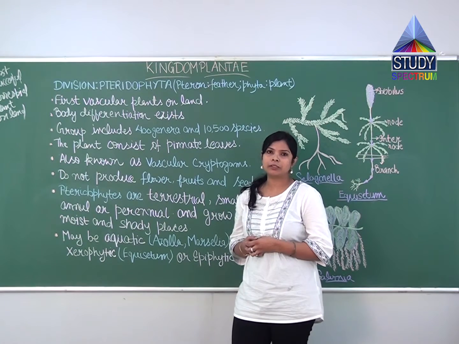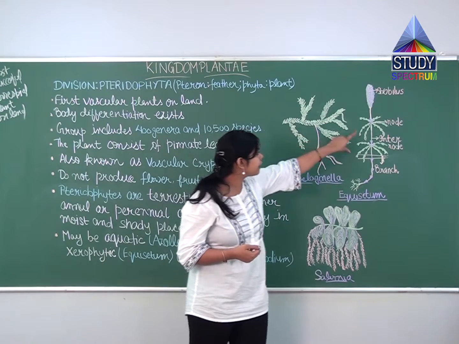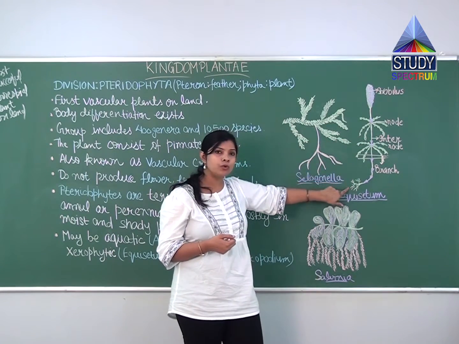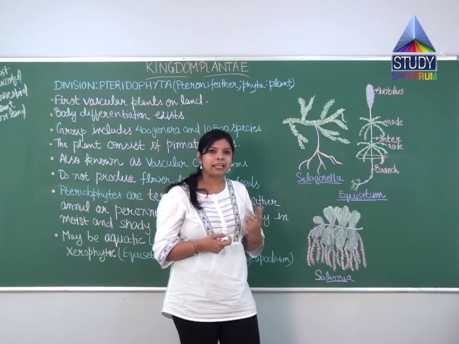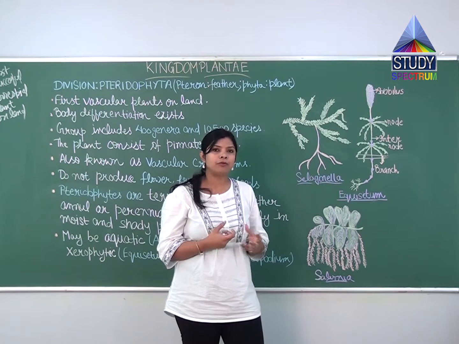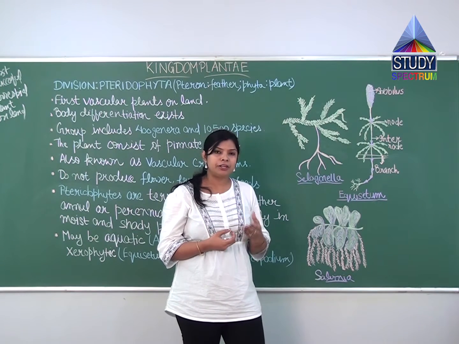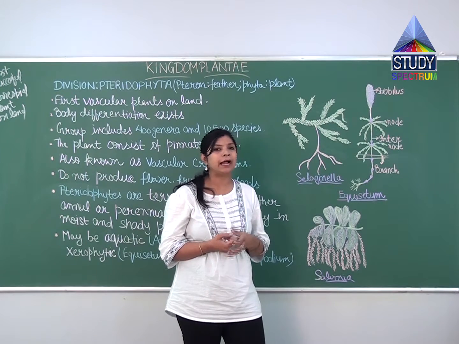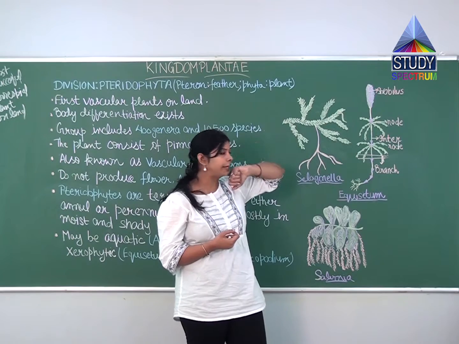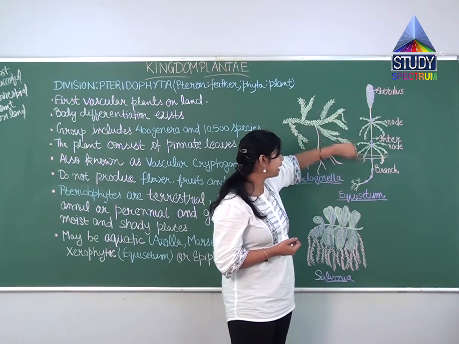But in pteridophytes, you can see in the structure that leaves are present, stems are present, and roots are also present. In bryophytes, rhizoids worked as roots, helping in the absorption of water and minerals from the soil. But in pteridophytes, we can see distinct stem, leaves and roots.